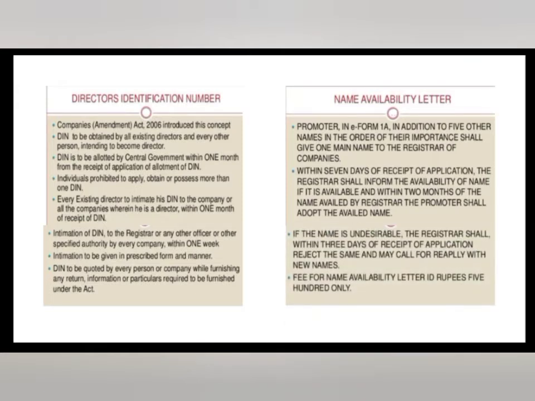If the name is undesirable, the registrar shall within 3 days of the receipt of application reject the same and may call for reply with a new name. Fee for name availability letter is rupees 500 only.